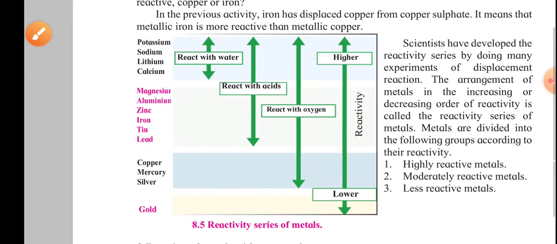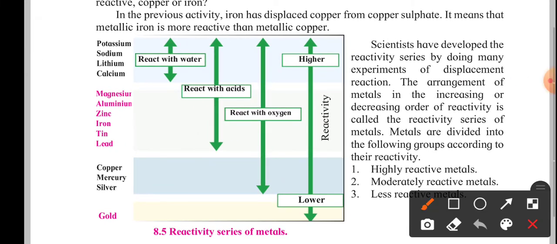This means in any reaction, this reactivity series will be followed if two metals are together, or in the reaction between a metal and the salt solution of another metal. If we have the more reactive metal, then that will replace the less reactive metal.